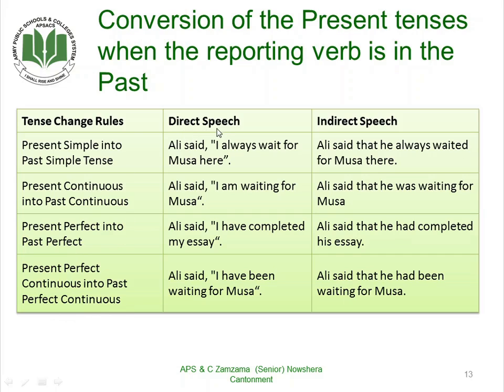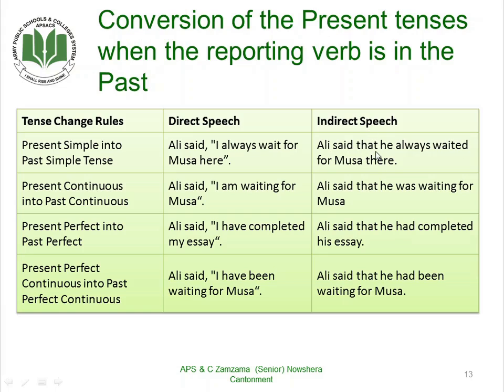For example, in the direct speech, Ali said, "I always wait for Mustafa here." Now here the reporting verb is in the past while the reported speech is in the simple present tense. When we convert it into indirect speech, it will change this way. Ali said that.